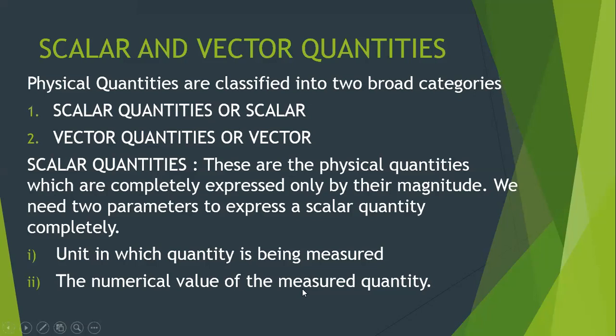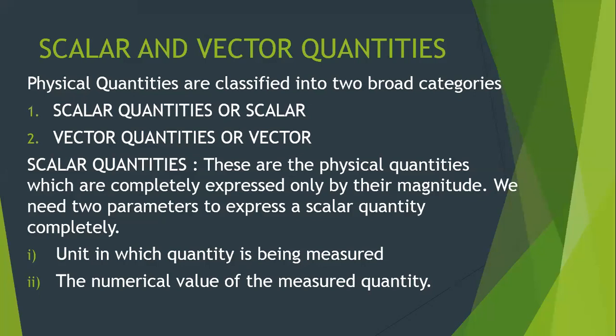So basically, what are scalar quantities? These are the quantities which can be completely expressed by their magnitude only. Completely expressed means you can completely understand that physical quantity by knowing its magnitude only. For example, if I say the distance between the two walls is 5 meters, you will understand everything about that. You don't need more explanation.